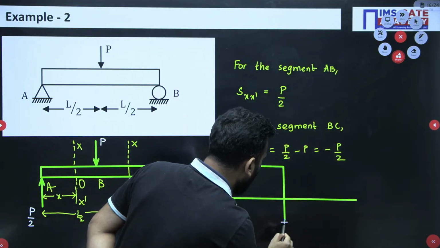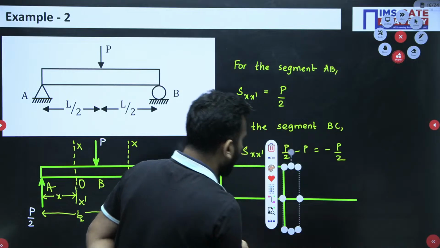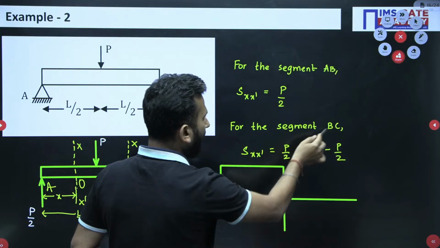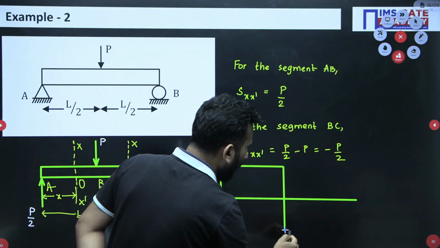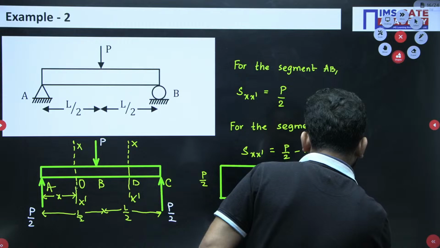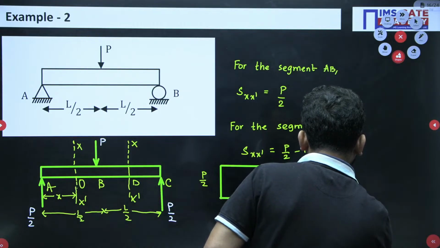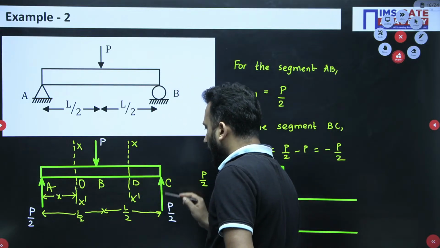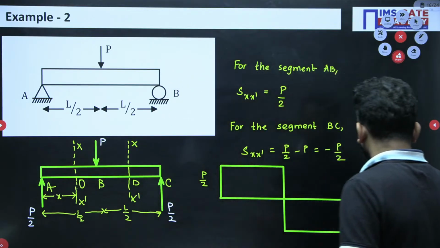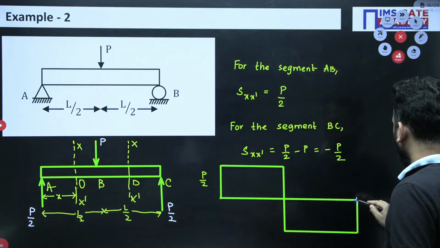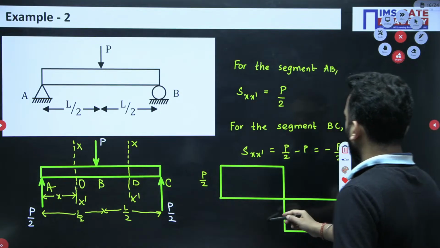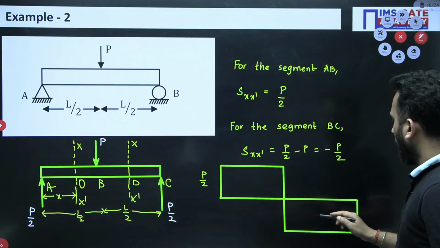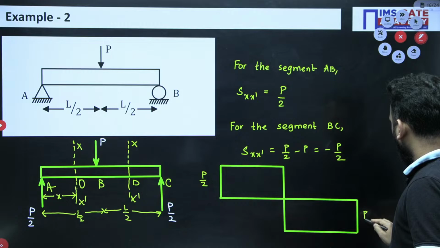So, P you are going down, that means you are reaching at minus P by 2, and for the entire segment BC it is minus P by 2. And afterwards finally there is the upward transfer shear, that is P by 2. So, simply draw it, pull it upwards. So, this is P by 2, this is minus P by 2.